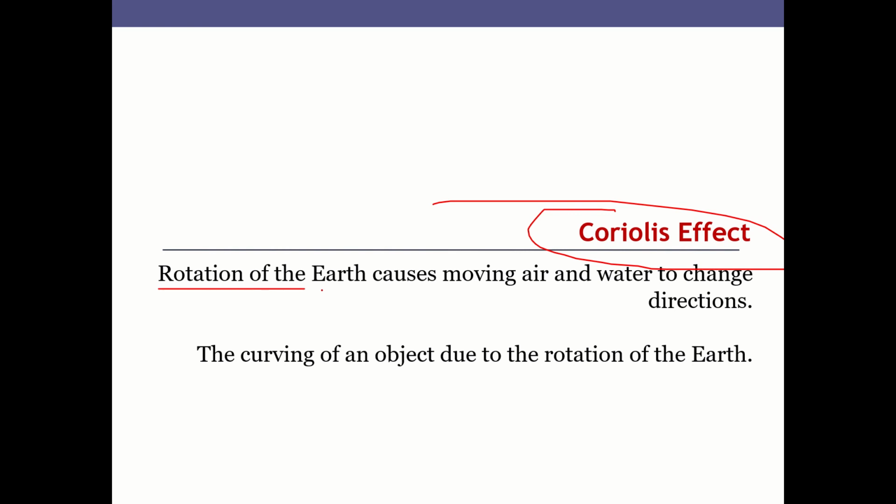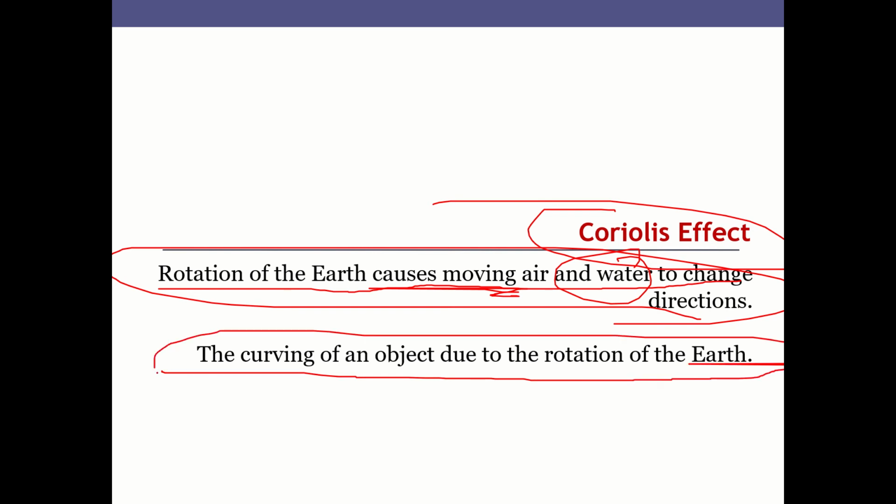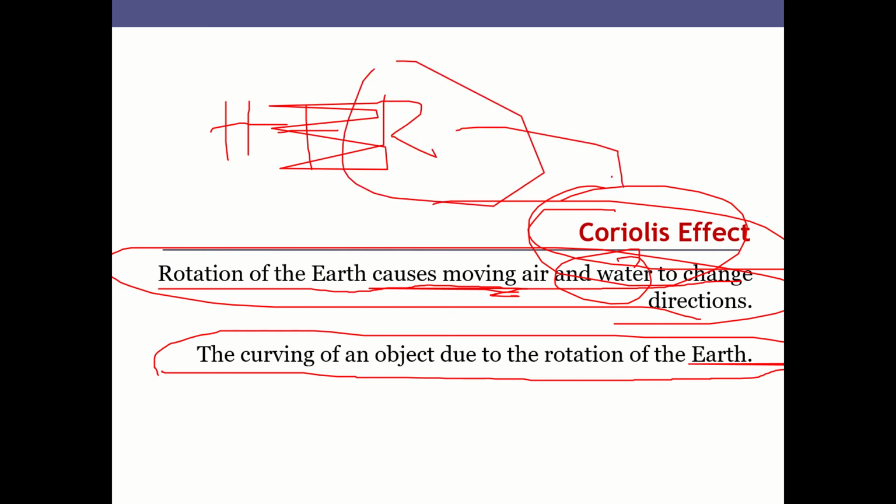Okay, so rotation of Earth causes moving air and water to change its direction. Similar phenomena occurs with the water as well, but we are talking only about air movement. The curving of an object due to rotation of Earth's surface is one of the reasons why this kind of phenomena occurs. So both concepts together: one is heating up of Earth's surface and the other is the rotation of Earth's surface, which is technically called the Coriolis effect.